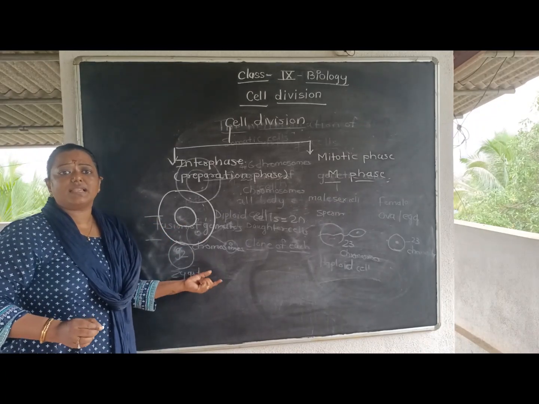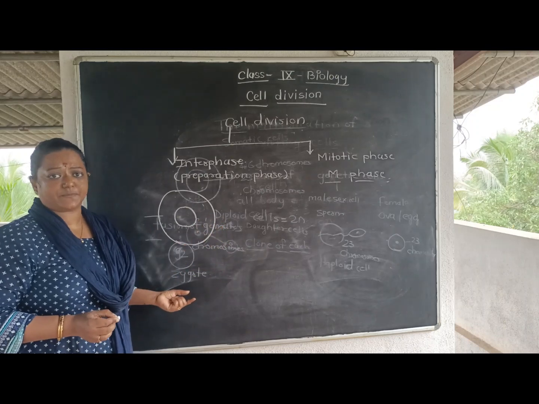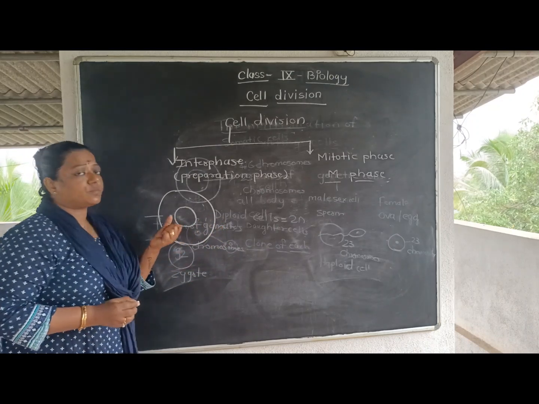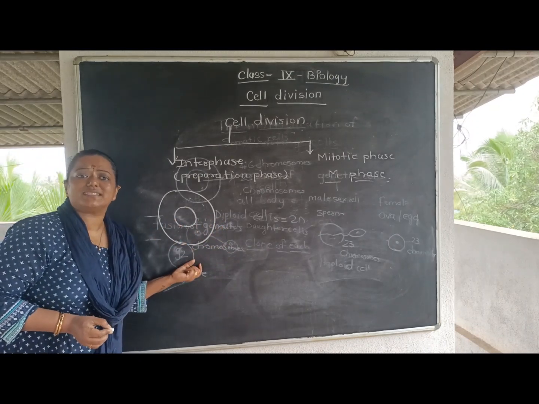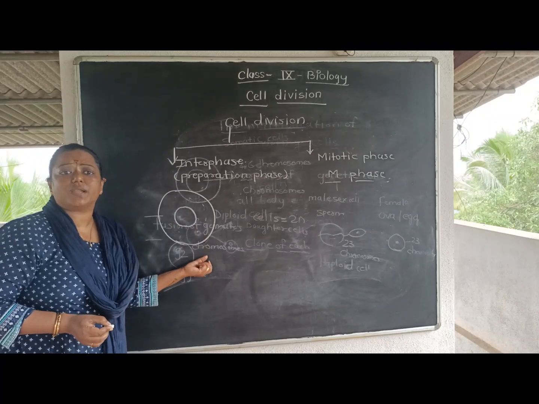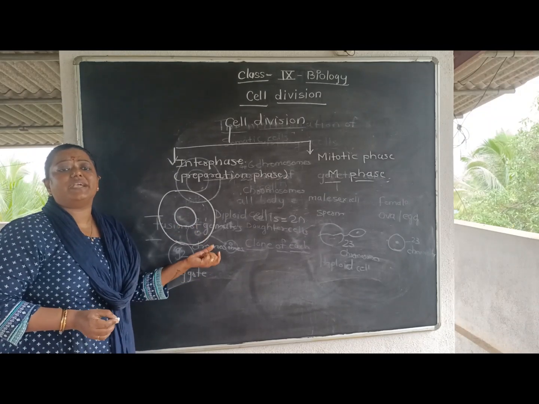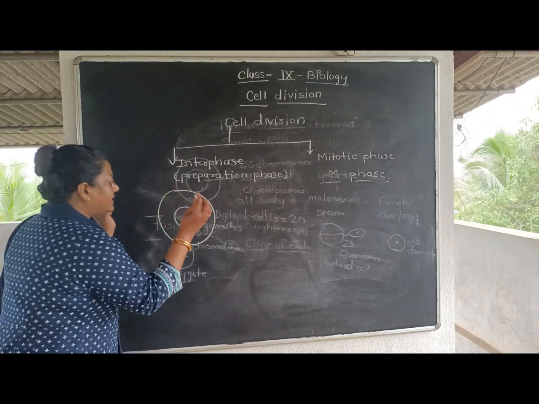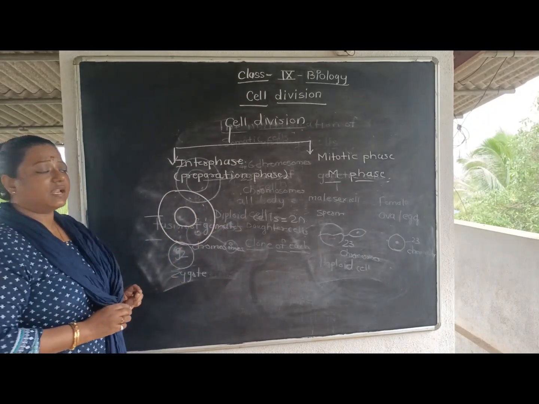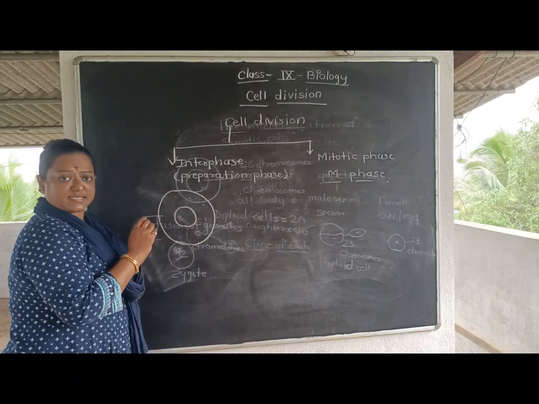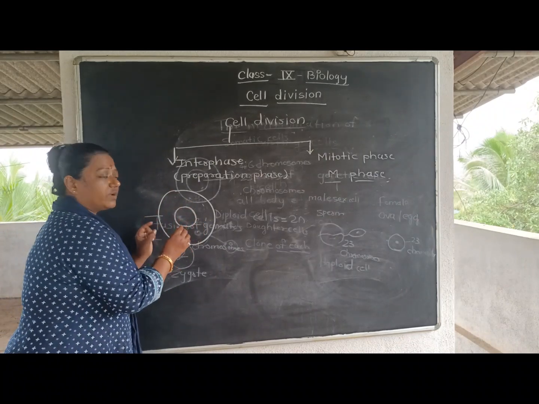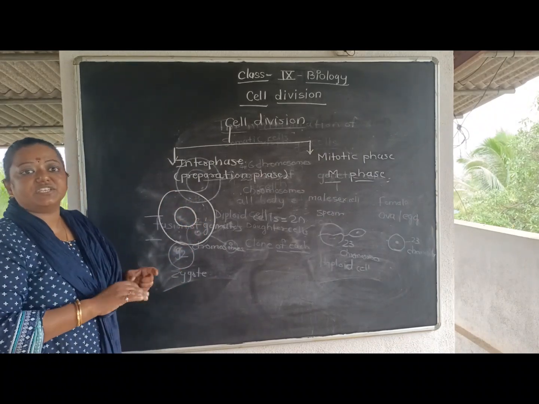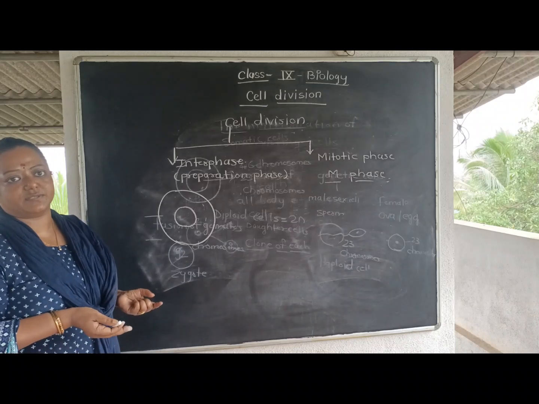It will double the chromosomes, all the cell organelles, and the cytoplasm. Everything will be doubled first of all. In the first step, all the cytoplasmic material and the material present in the nucleus get doubled, which means it prepares itself for cell division.